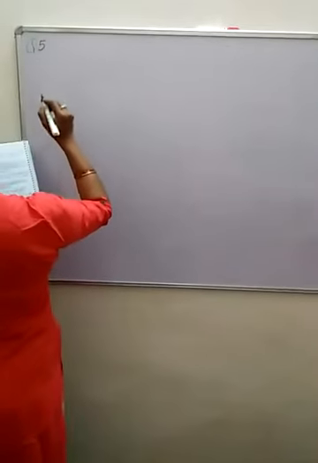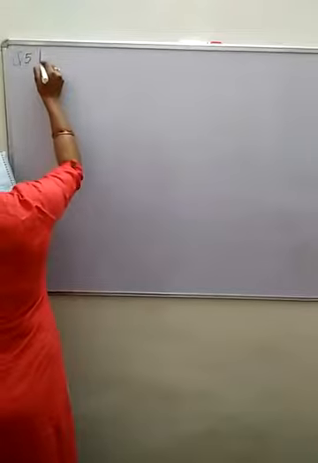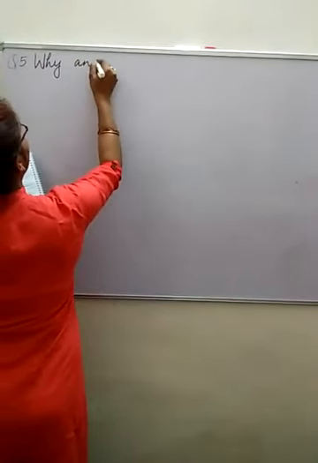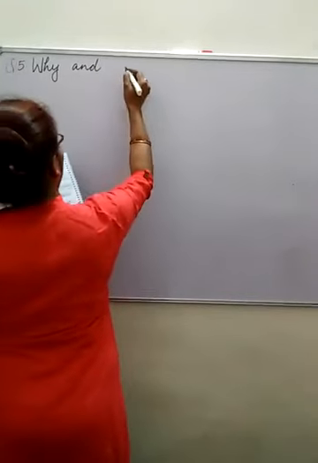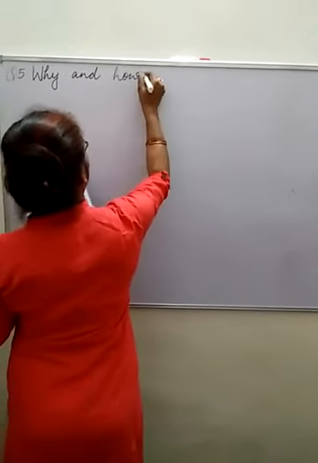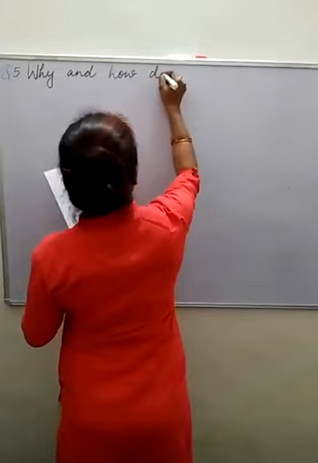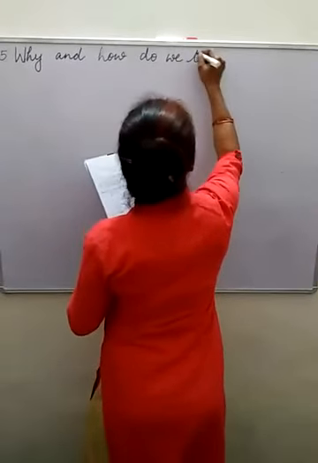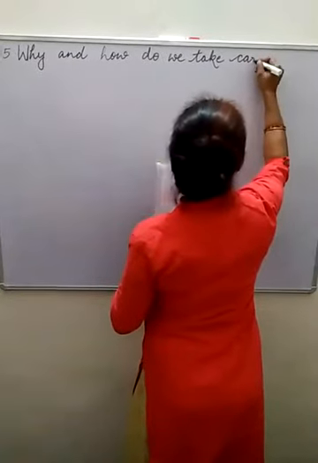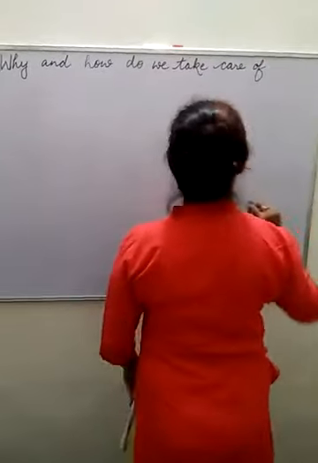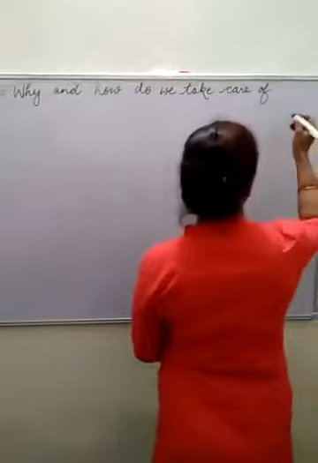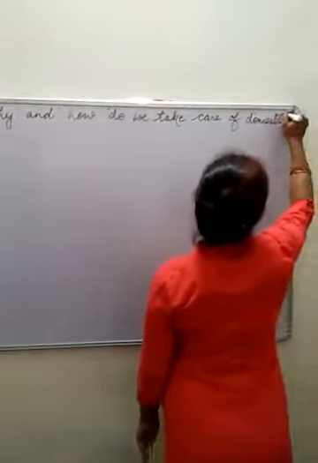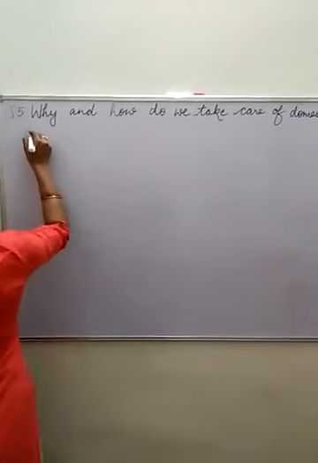Now question number 5. Why and how do we take care of domestic animals?